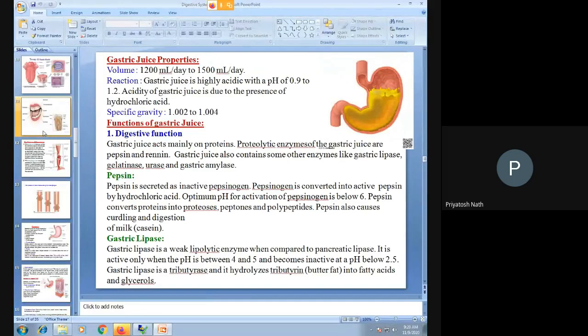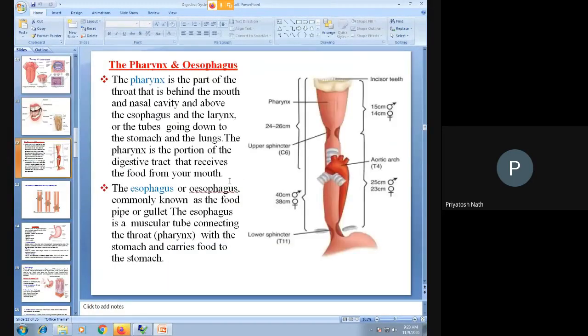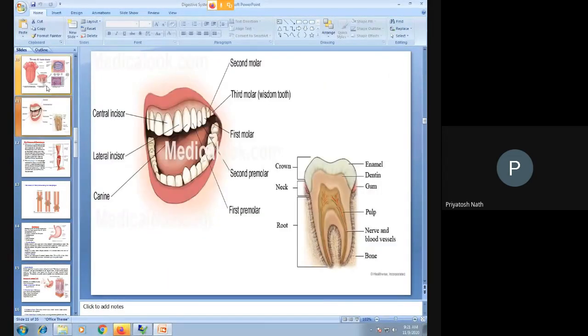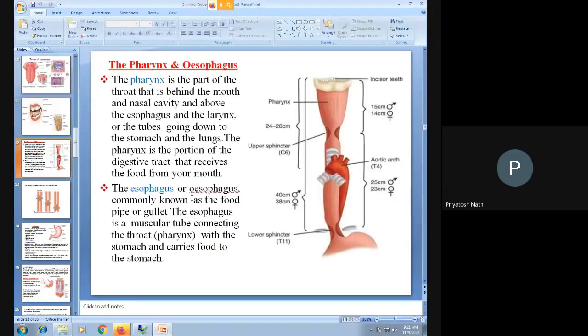So far we have studied, and I remember from the last class that after the mouth we have the pharynx and then the esophagus. We came to know in detail about the structure and some anatomy, and then the size and length and the functions. Then the movement of the food bolus along the esophagus.